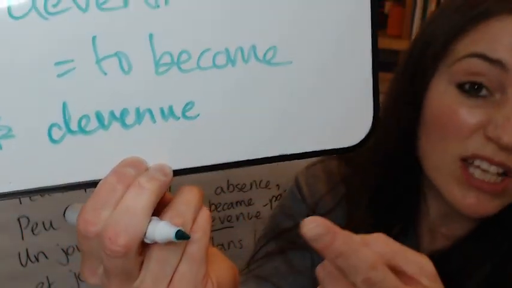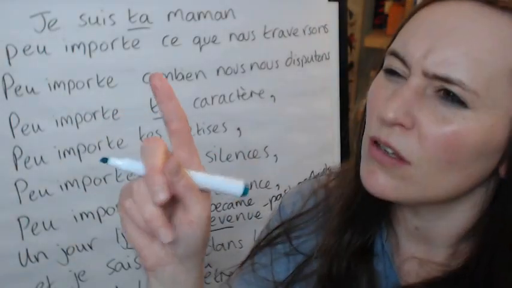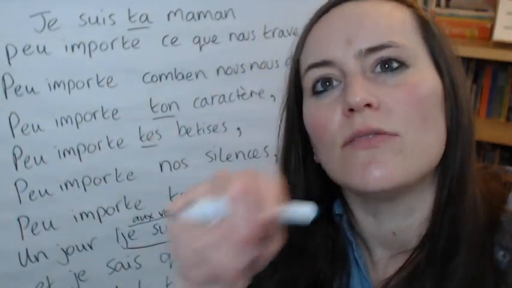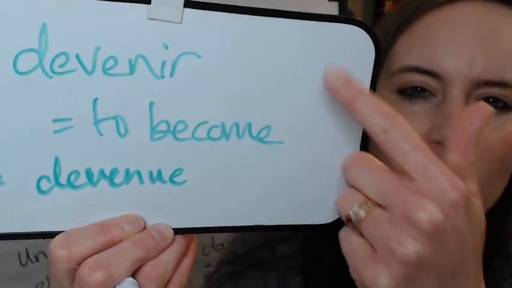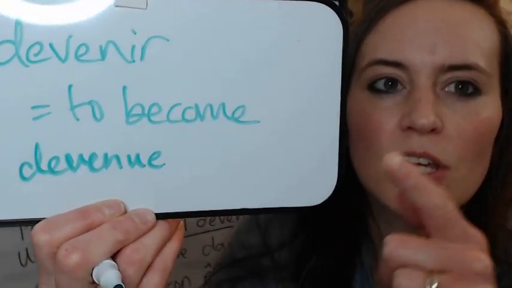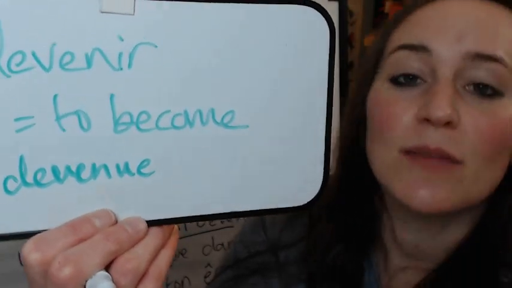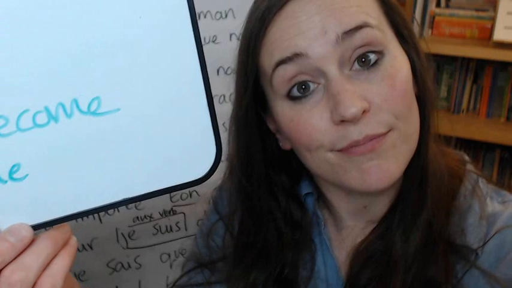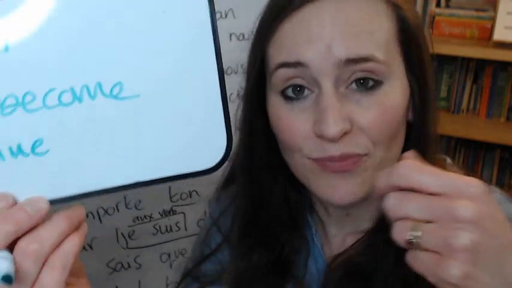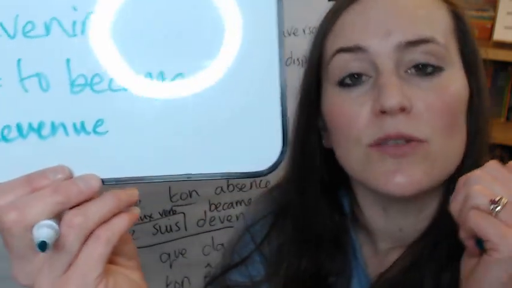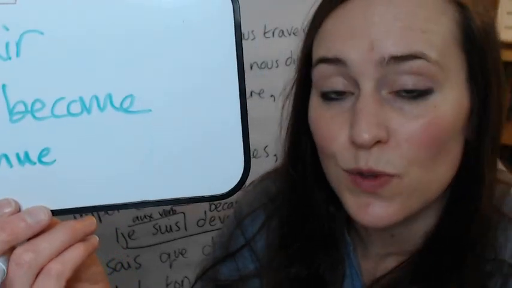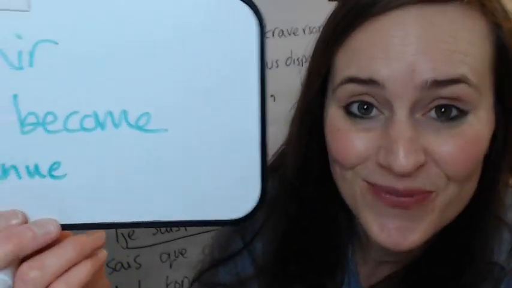Okay, that's not quite regular looking. Devenir. Oh no, actually it's not regular looking because it's an IR verb. IR verbs you'd think end with an I in the past participle. There's a lot going on with this verb, to be fair. So the main thing is, if you want to say I became, like I became a mother, you need to use je suis devenu instead of j'ai devenu.